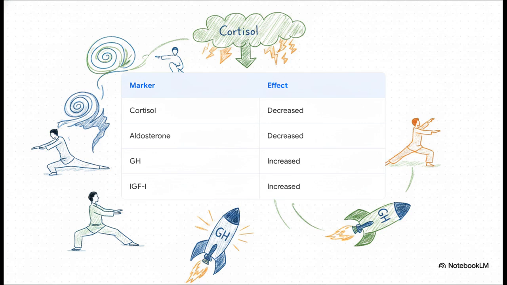But at the exact same time, crucial repair hormones like growth hormone and insulin-like growth factor absolutely skyrocket. This is absolutely not a placebo effect. This is a highly targeted, measurable metabolic recalibration triggered simply by moving the body's energy.